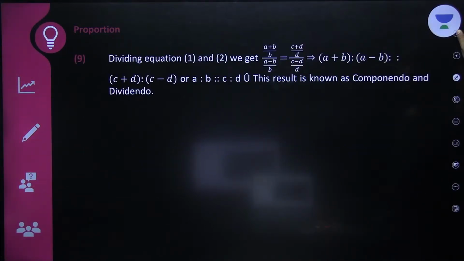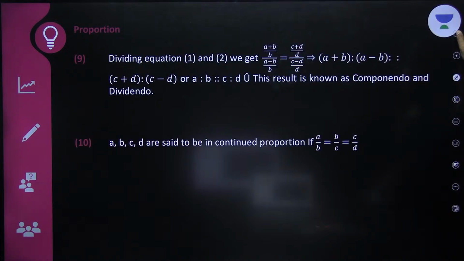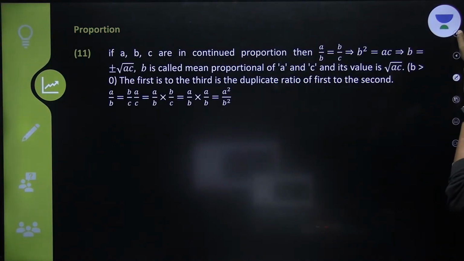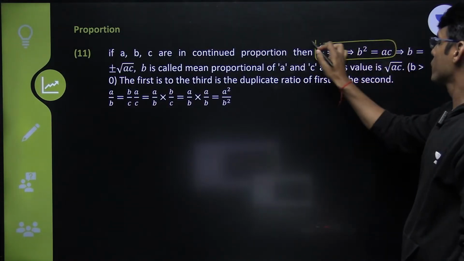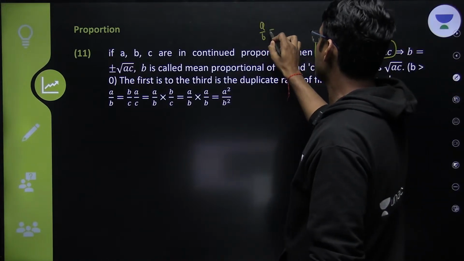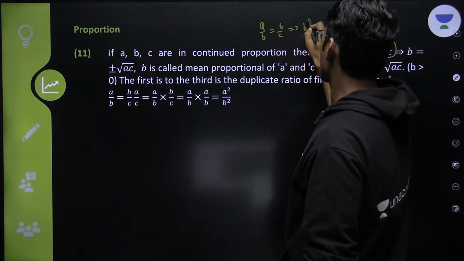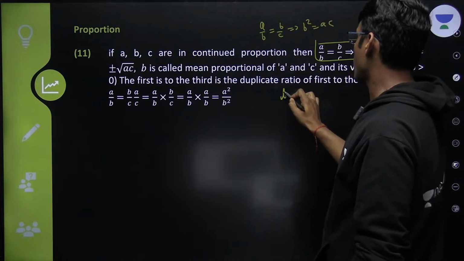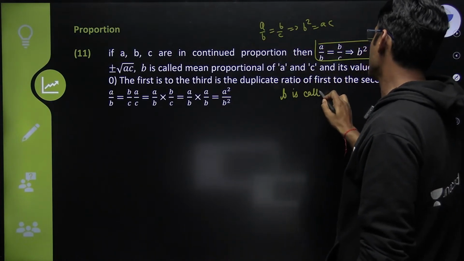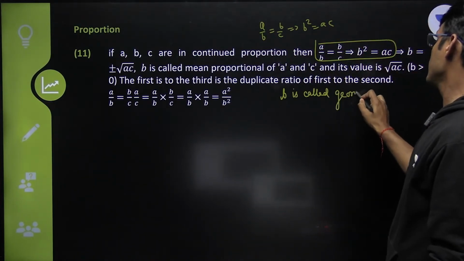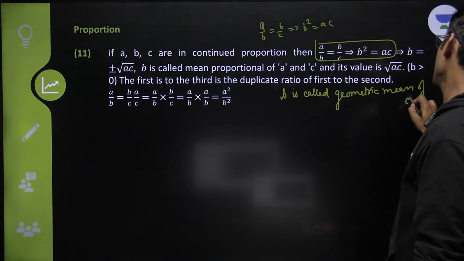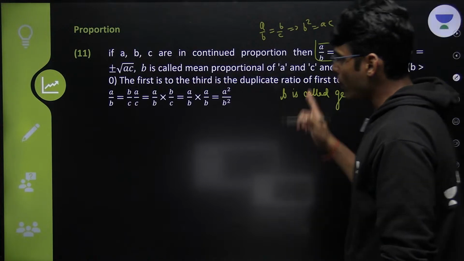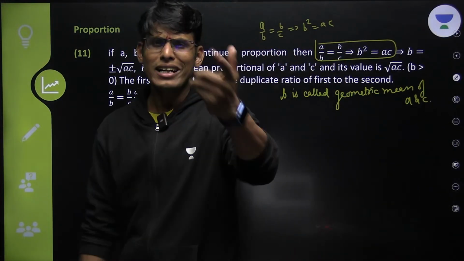So this is called componendo and dividendo. Now this is something which we will study in GP also. This is called continued proportion. If A upon B equals B upon C, it implies B square equal to AC. Now B is called the geometric mean of A and C.